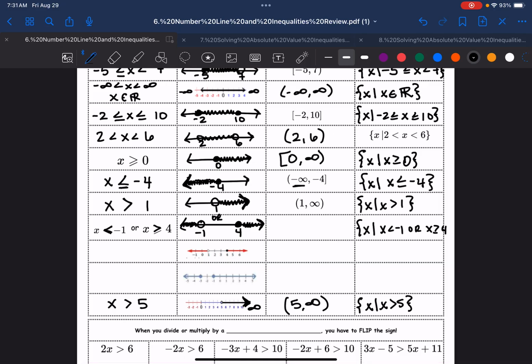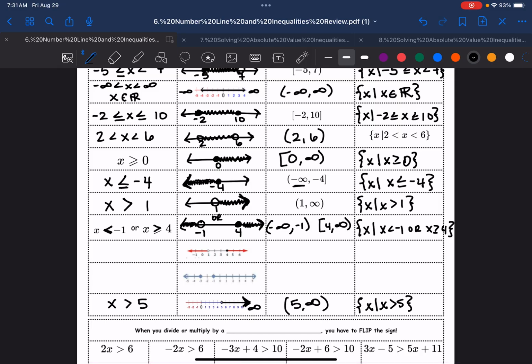But the difference is with interval notation. How do I do this? Okay, let's treat this as two parts, and then let's put them together. So we're going to start at negative infinity. Do we agree? We're going negative infinity, and then our first stop is at -1, which is not included. And then we're going to pick up where we left off. We're going to skip some stuff. We're going to pick up at the 4, and we're going to go to infinity.